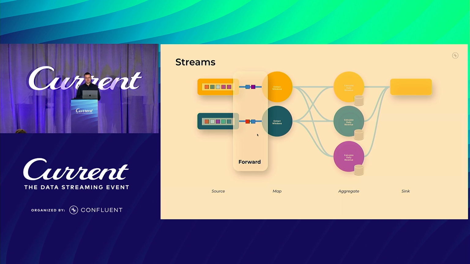Because at each stage of the job graph, your application code will use one of Flink's APIs to define A, what this part of the operation is doing, and B, how it should send the results, or where it should send the results to and how. In this example, the first operator is collecting input from the source, what we read from Kafka, and then we forward it downstream.